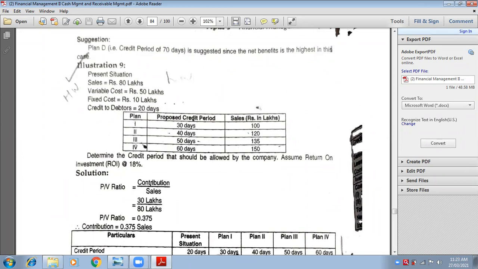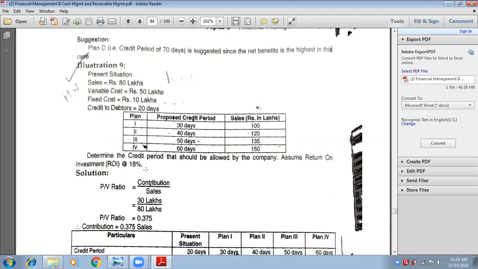And there are four plans. Plan 1, 30 days with 100 lakhs sales. Option number 2, 40 days with 120 sales. Option number 3, 50 days with 135 sales. And fourth option, 60 days with 150 lakhs sales, 1 crore 50 lakhs. So determine the credit period that should be allowed by the company. Assume returns on investment, that is opportunity cost, 18%.